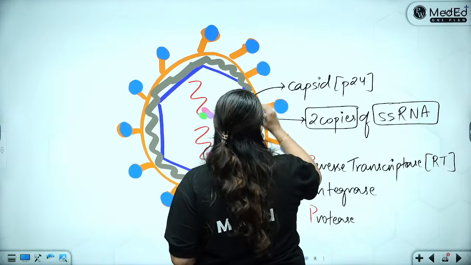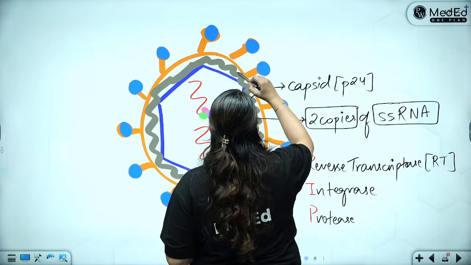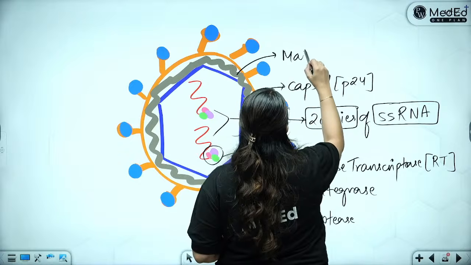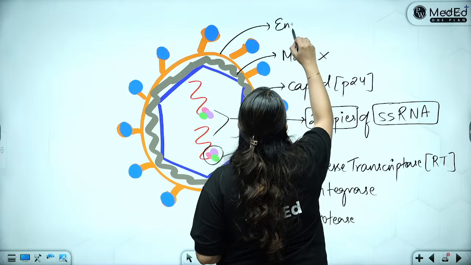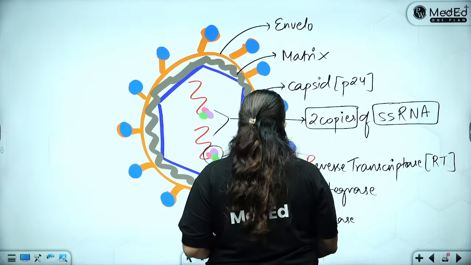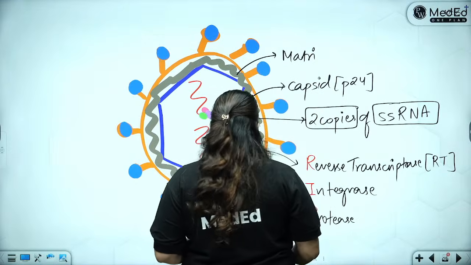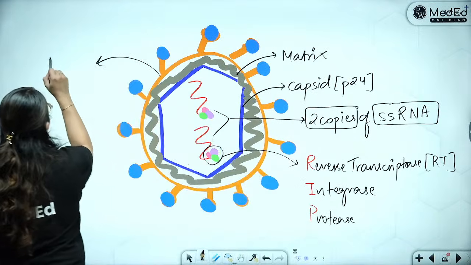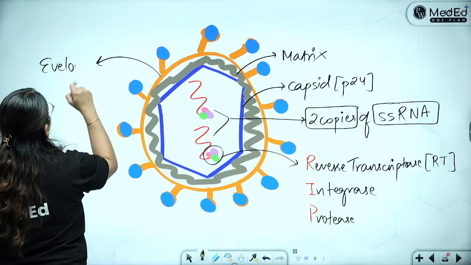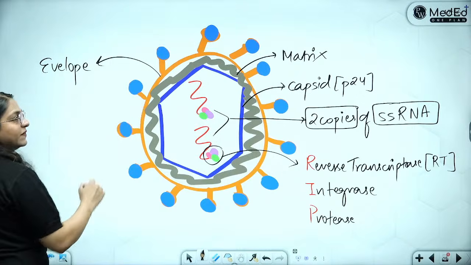What is this? This is the matrix. Then outside the matrix, of course, there is the envelope. Outside the matrix, the outermost portion is the envelope. Okay, envelope. So let's label the envelope over here. Now, what are these proteins which are present on the surface of the envelope?